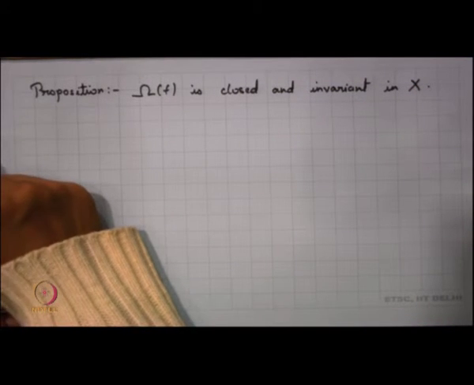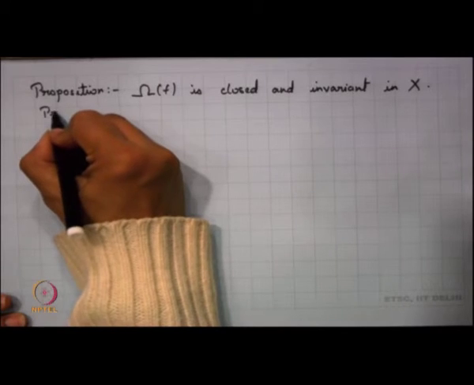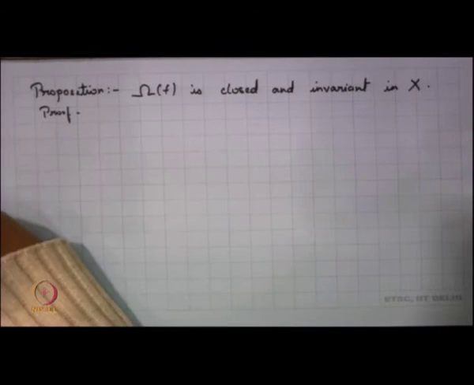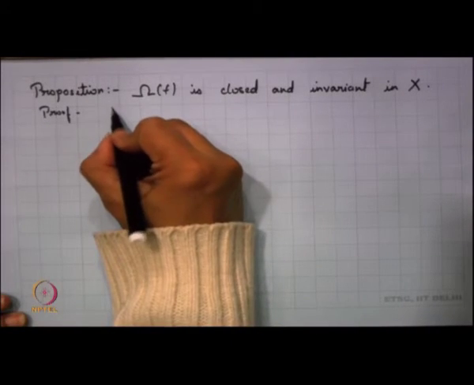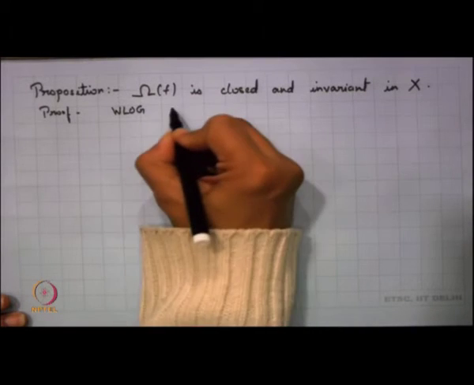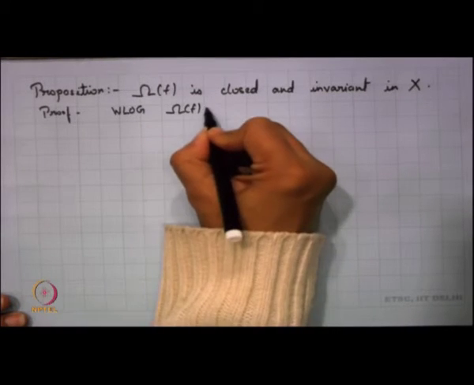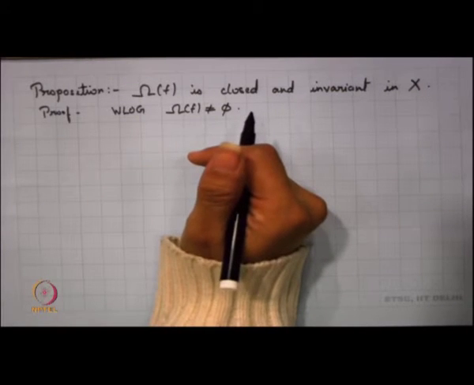Now, the proof here is very simple. Without loss of generality, we can say that my omega f is not an empty set, because if omega f is the empty set, anyway it is vacuously true, right. So, just assume that omega f is non-empty.